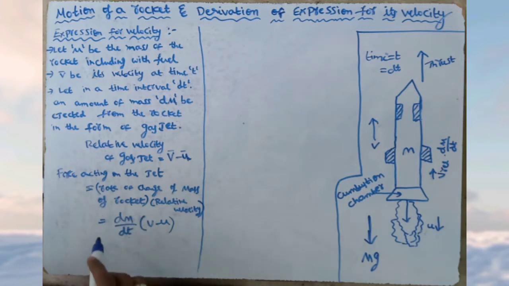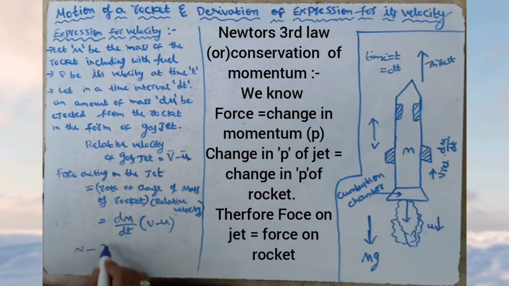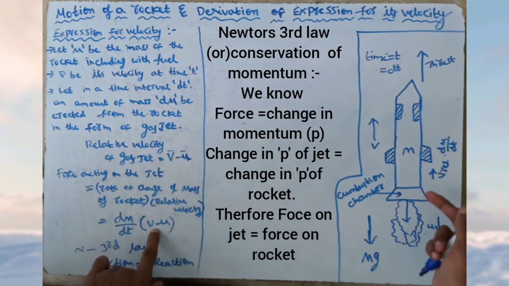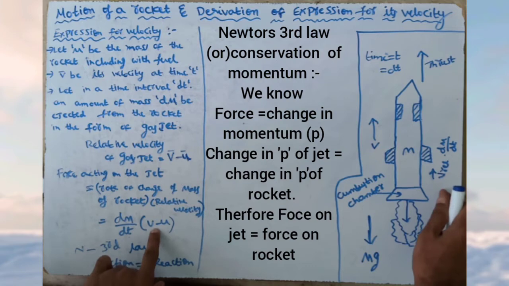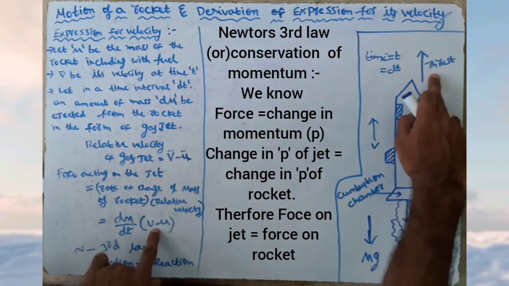This is the force acting on this gas jet. This is the action. Now from Newton's third law, action is equal to minus reaction, equal and opposite reaction. Here equal. So this force acting on the jet is equal to the force acting on the rocket, which is equal to the thrust.